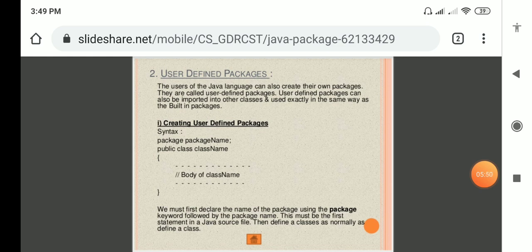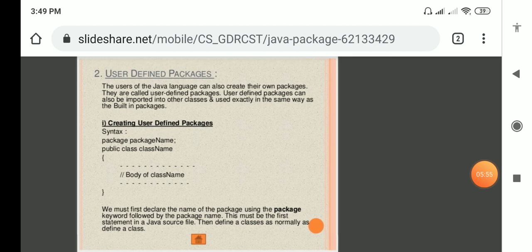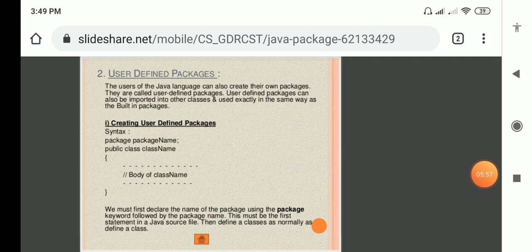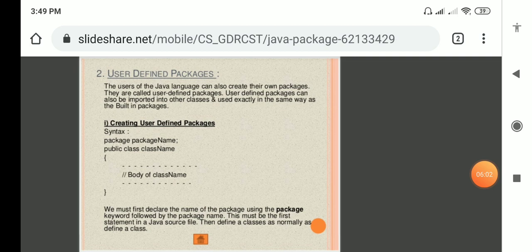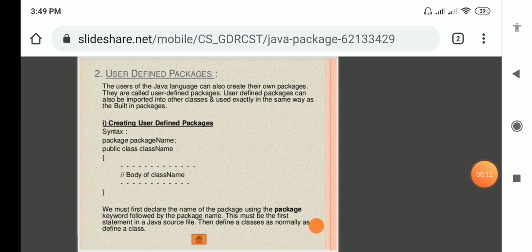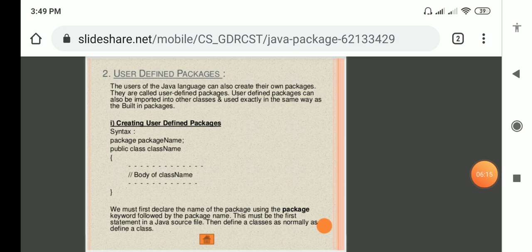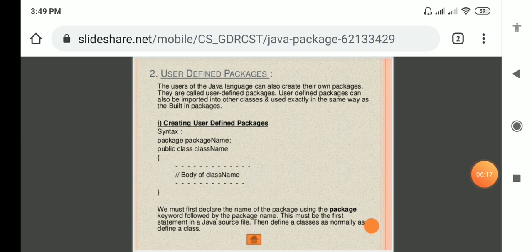What is the syntax of creating them ourselves? Syntax: package, package name, and public, which is the access specifier, public class, class name, followed by the body of the structure. Here the name of the package must be declared using the package keyword, followed by the package name. This must be the first statement in the Java source file, because we are preparing the package name. Before creating the package, first we should declare the package name.